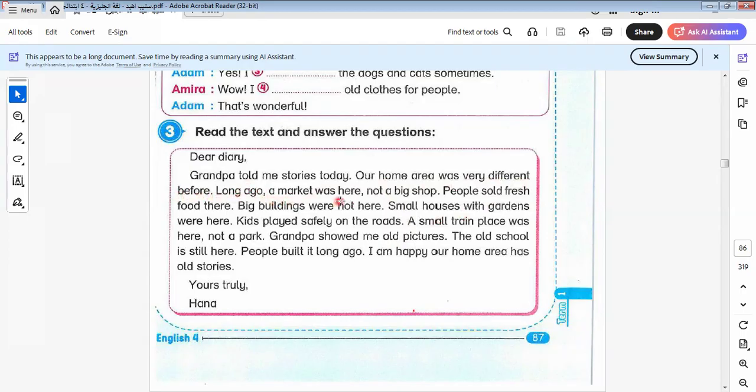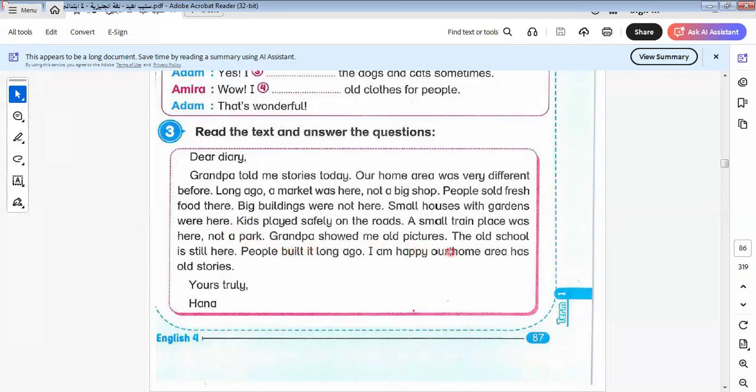Long ago, a market was here, not a big shop. People sold fresh food there. Big buildings were not here. Small houses with gardens were here. Kids played safely on the roads. A small train place was here, not a park.